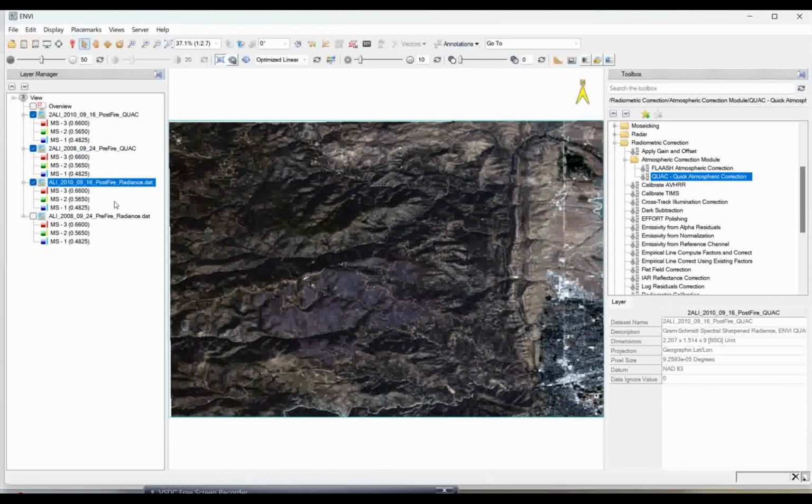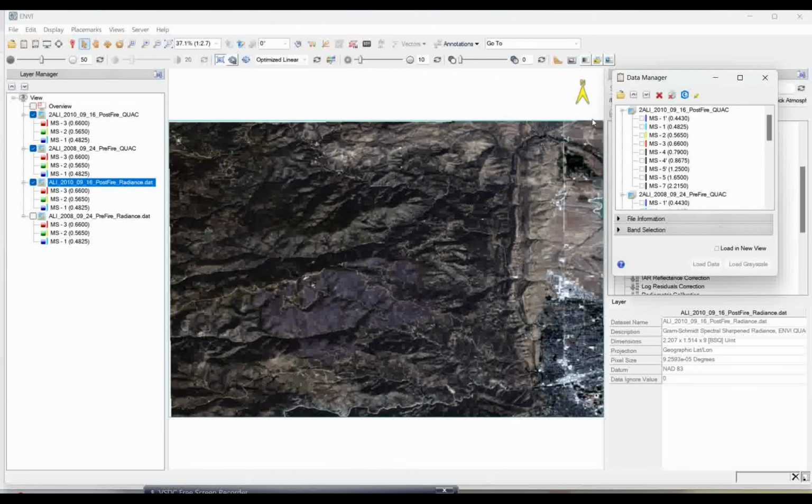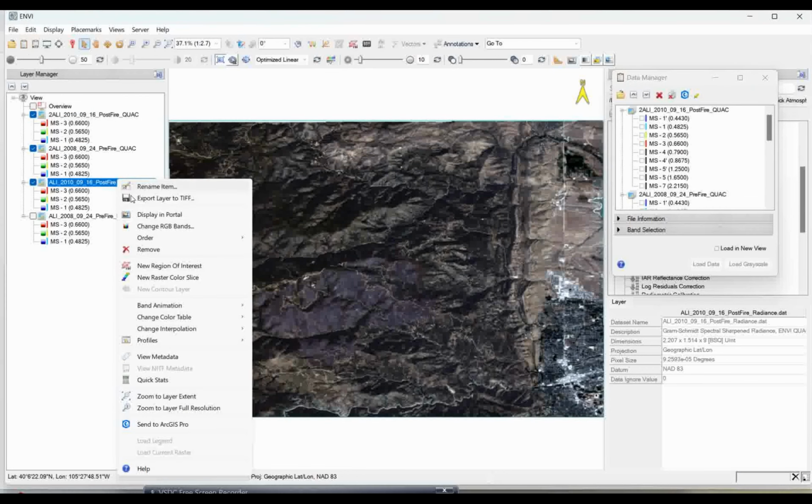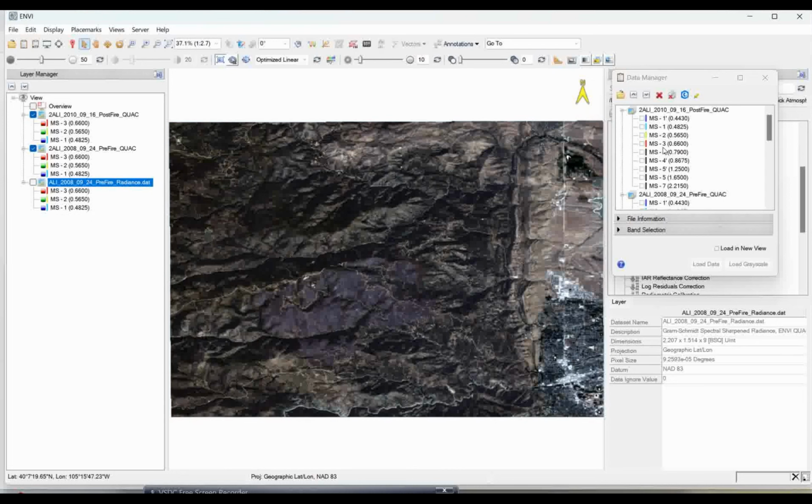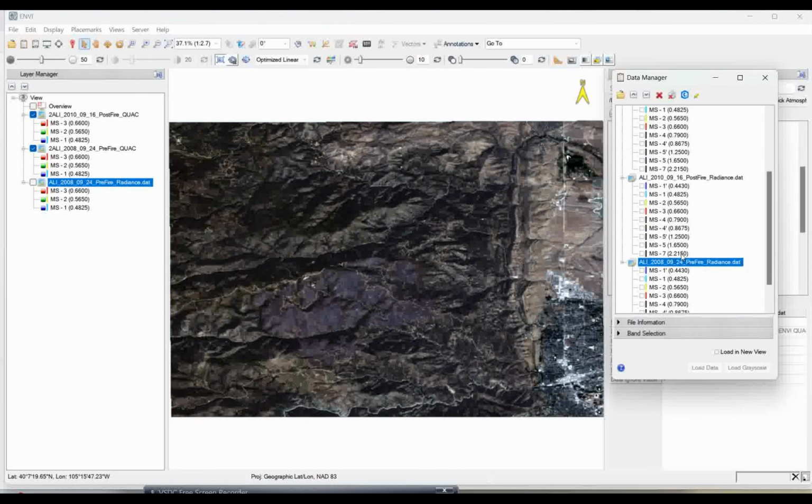As I don't want these two images, I can remove them from here. If I remove them from here, they will not be removed from your Data Manager. So it is better to remove them from the Data Manager, otherwise it becomes very congested when you open all those bands, which are not required.